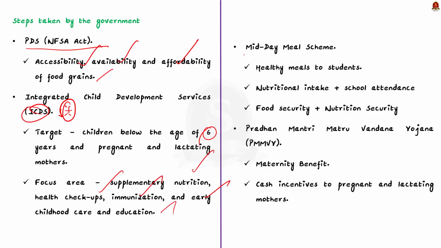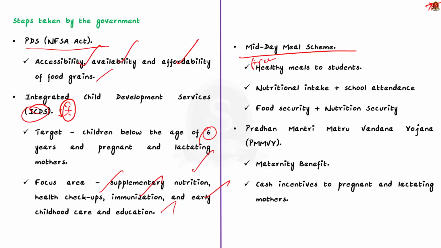The next one is the Midday Meal Scheme. This program provides free healthy meals to school children. This scheme helps increase nutritional intake and encourage school attendance. The scheme ensures both food security and nutrition security.